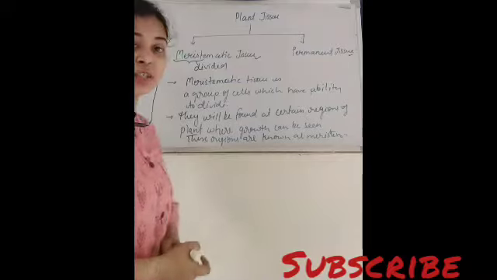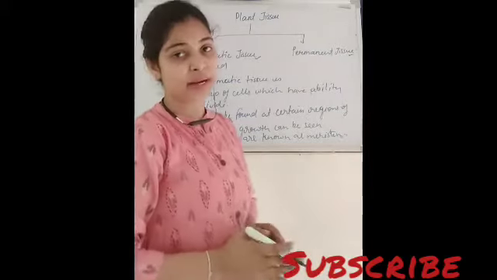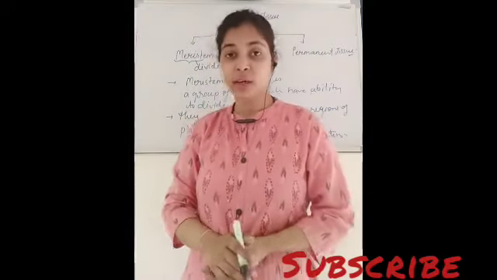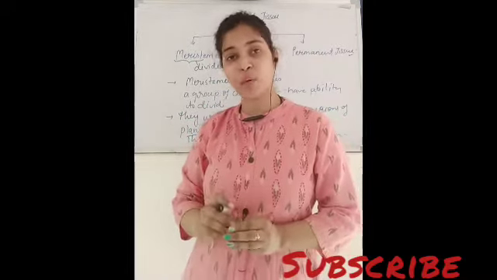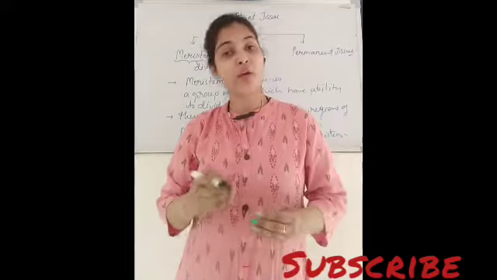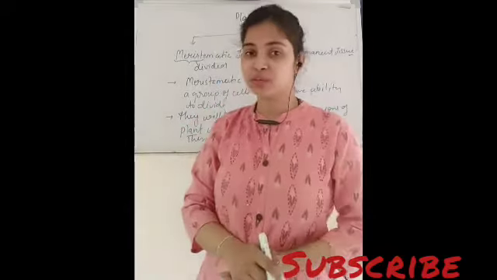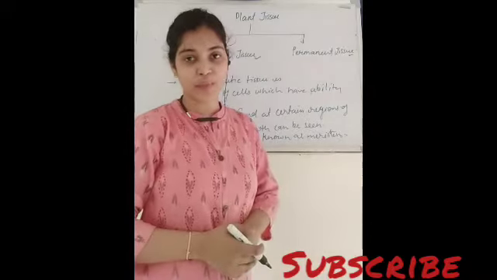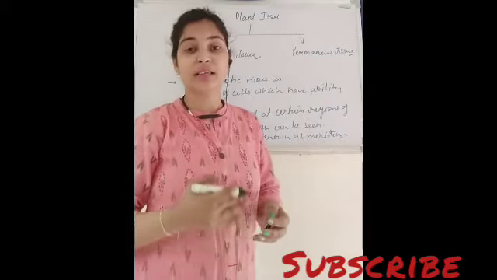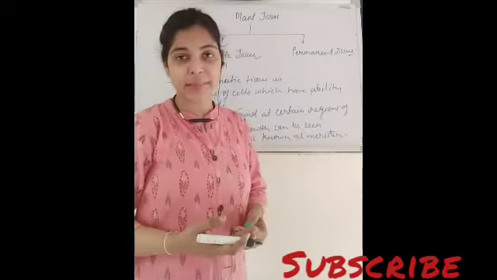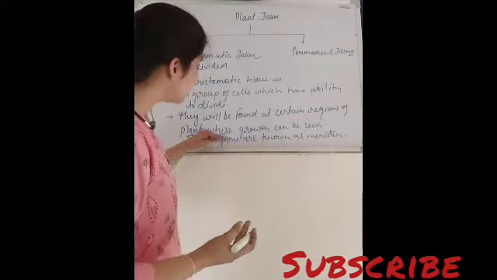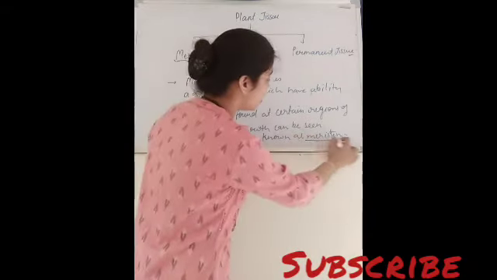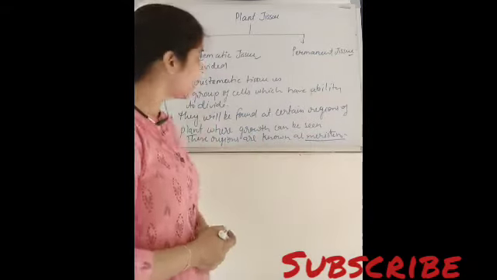So what we have seen, the first point, is that the meristematic tissue is a group of cells which have the ability to divide. Mainly the meristematic tissues are responsible for growth of the plant, right? The cells found in the meristematic tissue all have the ability to divide, and these cells will be found at certain regions of the plant where the division or the growth of the plant can be seen, right? These regions where the meristematic tissues are found are known as meristem, right?